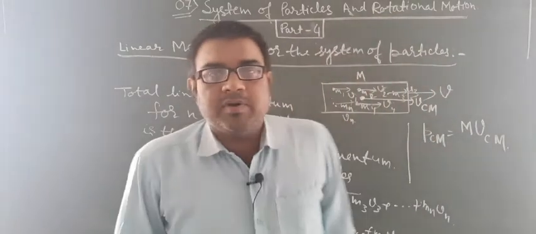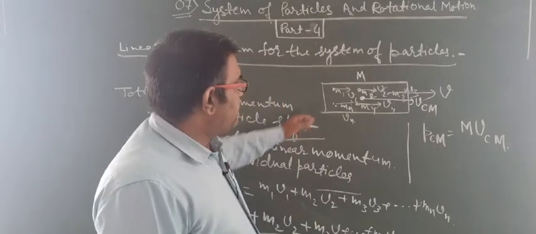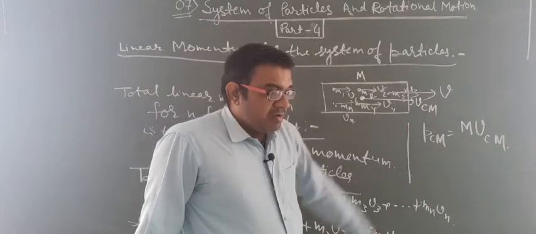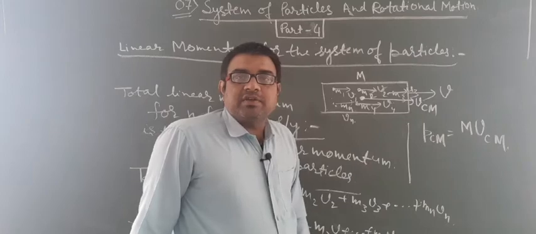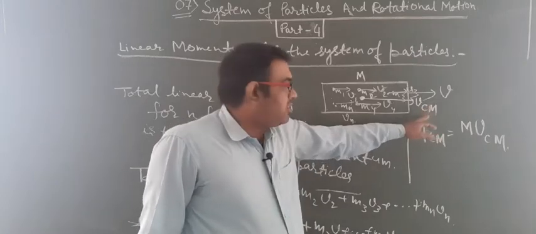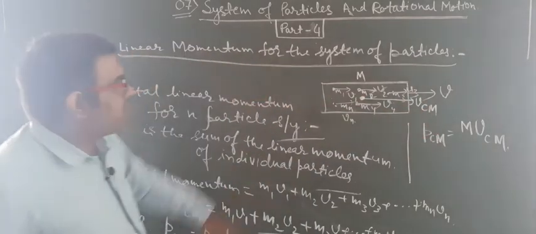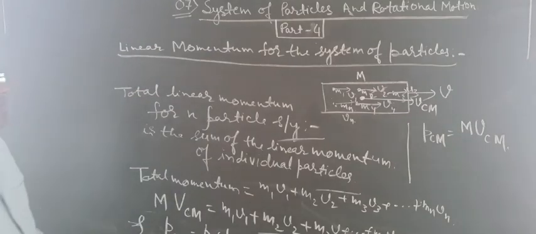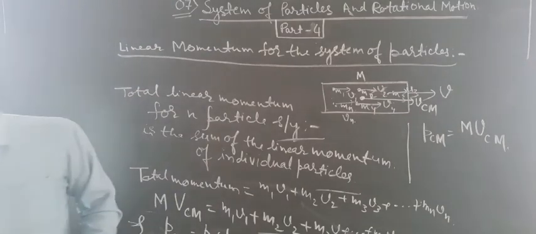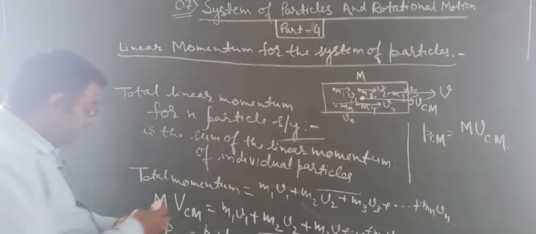Now we will discuss Newton's second law. From this concept of linear momentum of the particles, we are going to discuss Newton's second law.